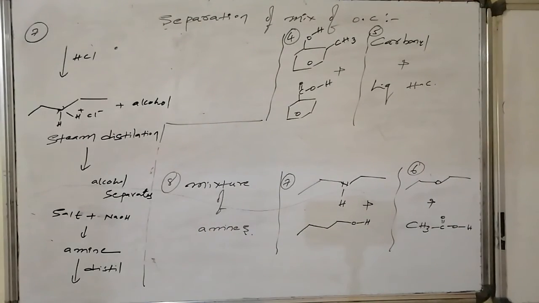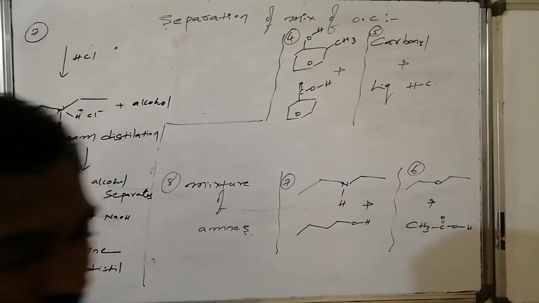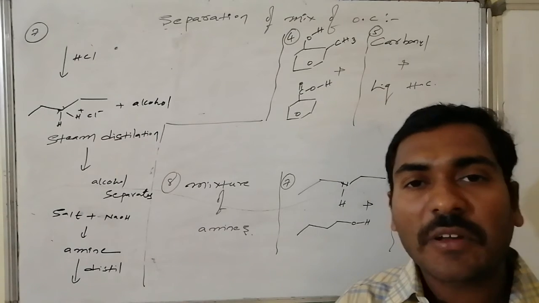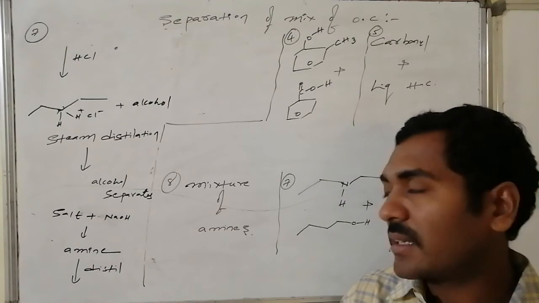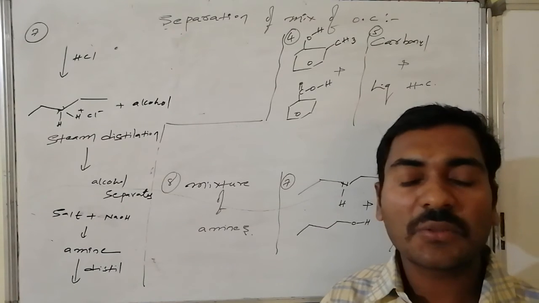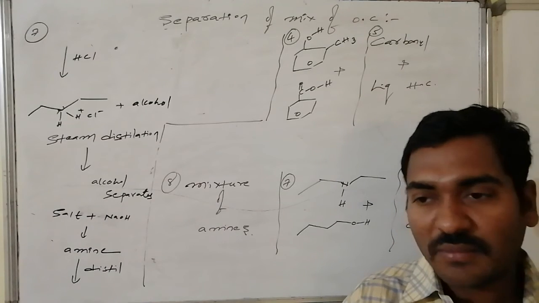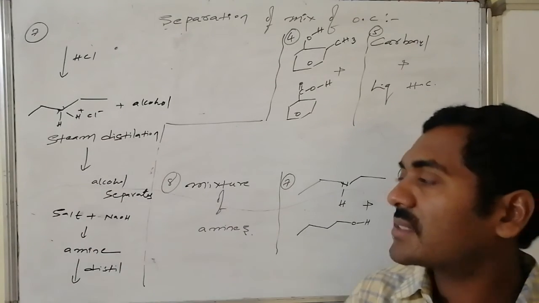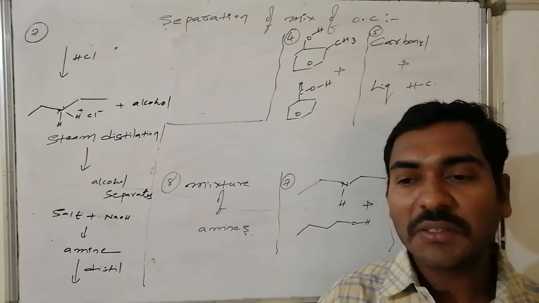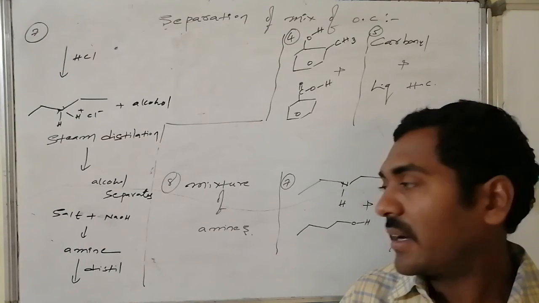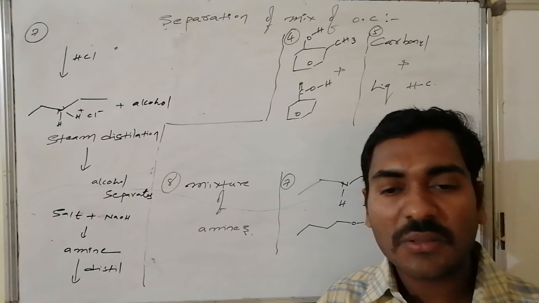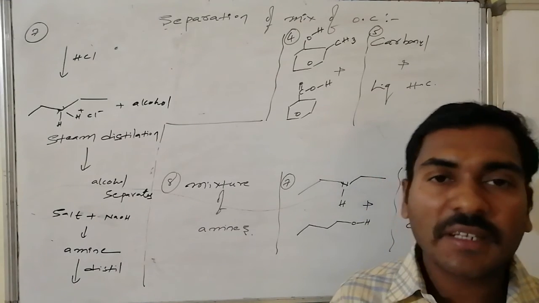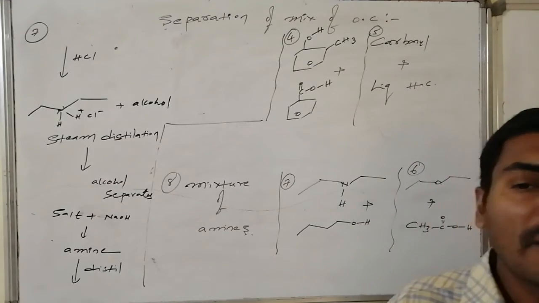The secondary amine and alcohol mixture on reaction with HCl, the secondary amine forms ammonium halides, that is, salt formation takes place, converted to an inorganic salt-like component, and the alcohol is present. To this mixture we apply steam distillation to separate the alcohol, whereas after steam distillation the residue is the salt. The salt is allowed to react with sodium hydroxide to form the amine. Now the amine is associated with water. To remove water, distillation is applied. Due to repeated distillation, water is removed. Thus we get the stable amine compound.